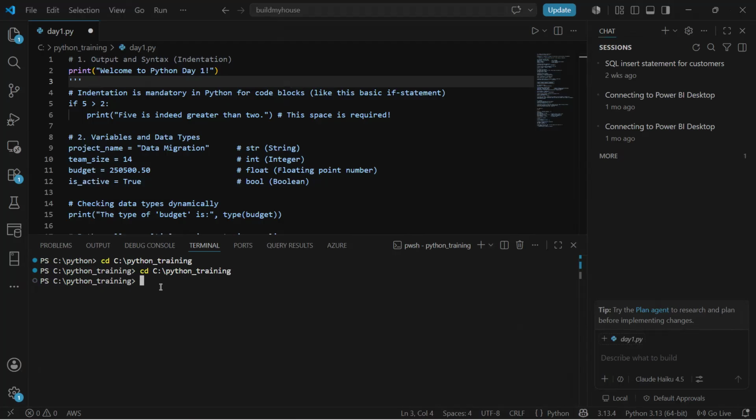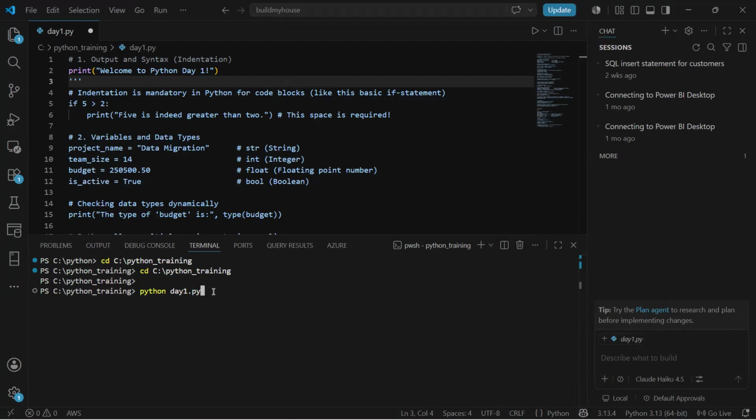Okay. Now, if I want to execute a particular file, so basically first I have to write the code in my Python file and then save. Okay, I can use Control S to save. So now in my Python code, there is only one line that is active. So print welcome to Python day one. Okay. So now if I want to execute this, I can use this command python, and then I'll type in the file name day one dot py.